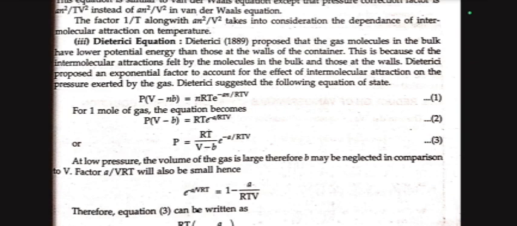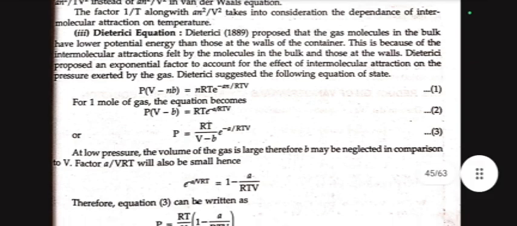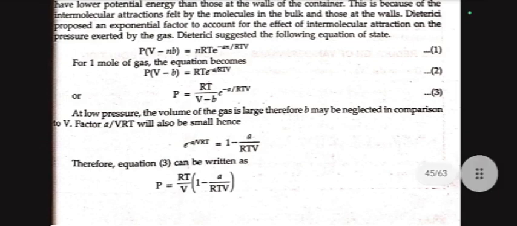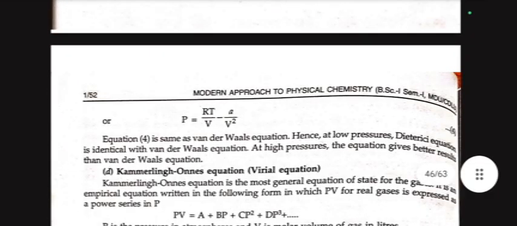At low pressure, the volume of the gas is large, therefore b may be neglected in comparison to V. The factor a/VRT will also be small, hence e^(−a/VRT) equals 1 − a/RTV, or P = RT/V − a/V². This equation is the same as the van der Waals equation. Hence at low pressure, the Dieterici equation is identical with the van der Waals equation. At high pressure, the equation gives a better result than the van der Waals equation.